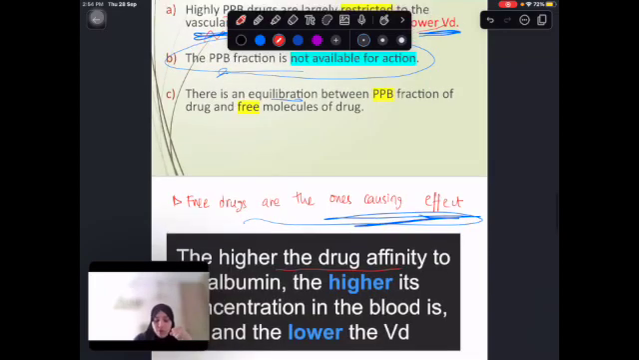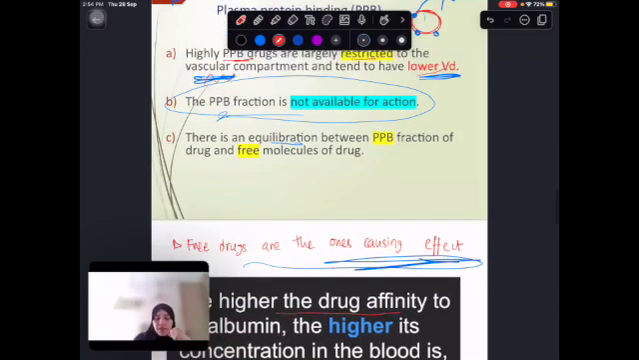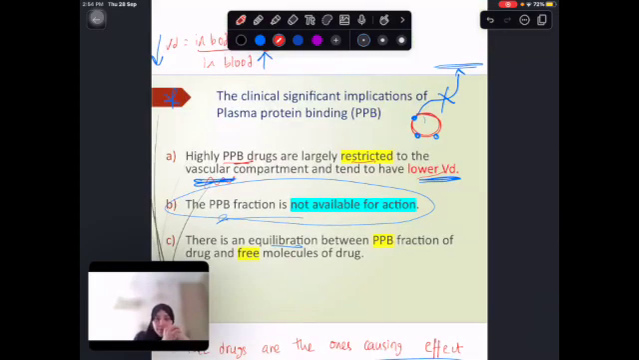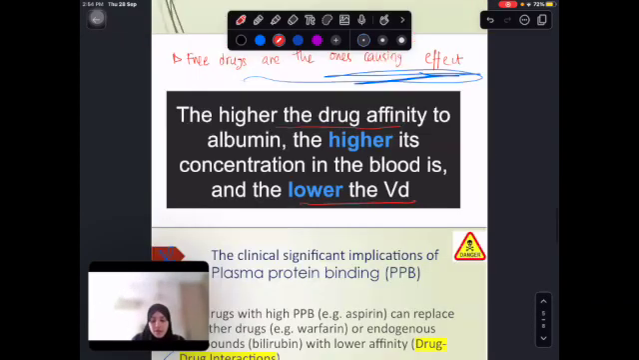So if it's stuck mostly on the albumin, most of it is going to be in the blood and not going to go to the tissue. They're not going to go to the tissue. No, they're going to be stuck on the albumin, so most of it will be in the blood. If most of it is in the blood, this means the VD will decrease, lower VD, okay?